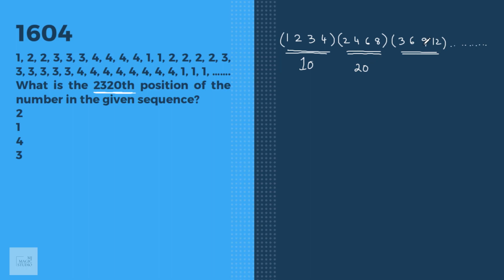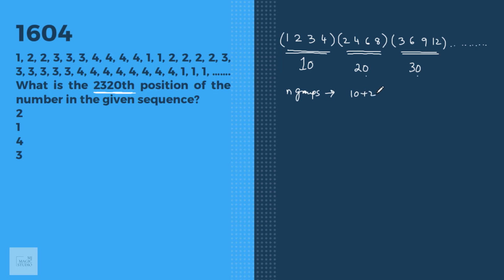Then it is 3, 6, 9, 12, and so on. That means we see that in the first group 10 positions are used up, in the second group 20 positions are used up, in the third group 30 positions are used up. By the end of n groups, let us find how many positions are used up.